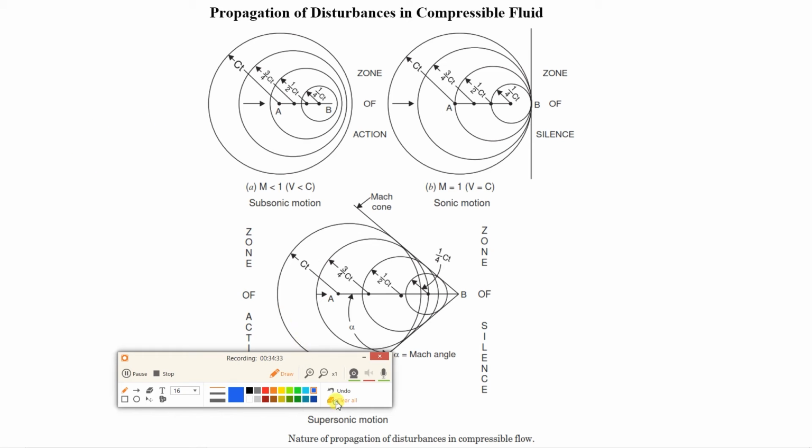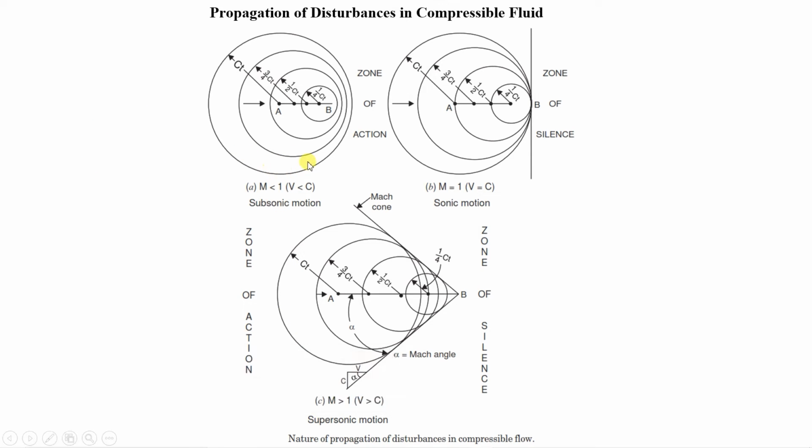Okay, but suppose, as shown in this figure, the disturbance, the object itself, is moving. So A is moving in this direction, towards the right. In that case, what will happen? The speed of this object which is traveling and the pressure wave which is traveling are different. So here you can see in front of this disturbance, in front of the object, there will be a zone of action.